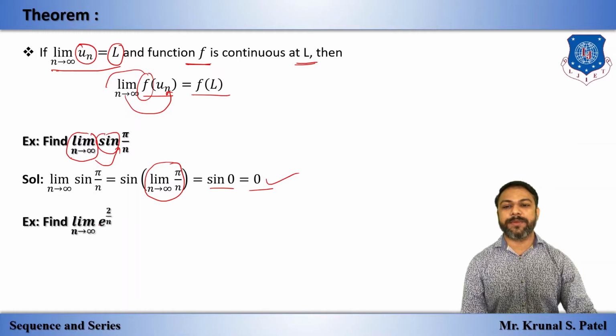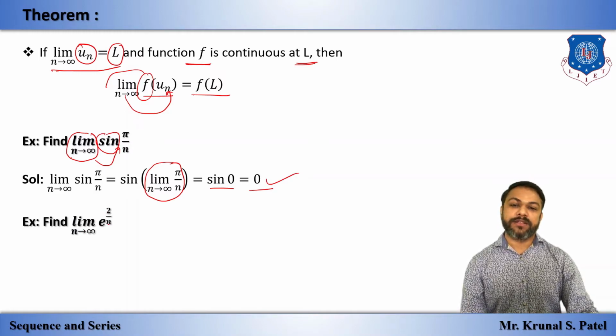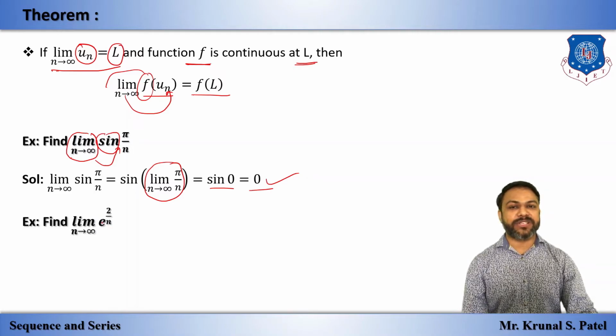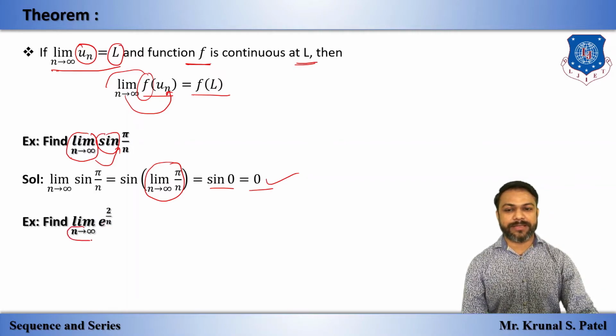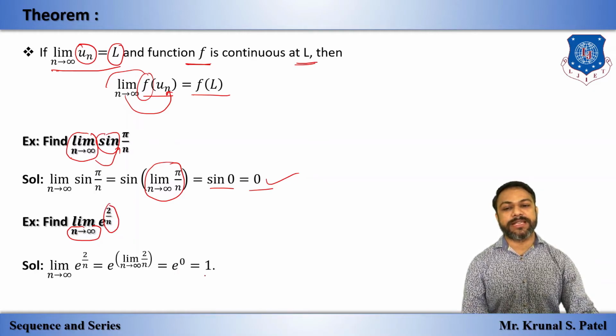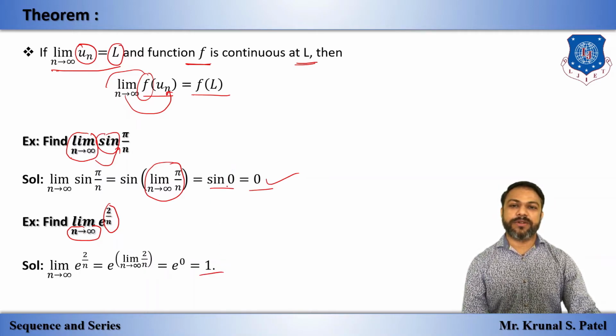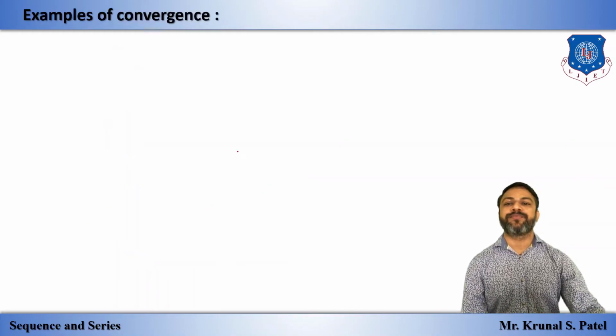One more example: limit as n tends to infinity of e raised to 2 by n. Same way, the exponential function is continuous, so we apply this limit to the power only. So 2 by infinity is 0, and e raised to 0 is 1. Okay, so this is also one small theorem, and these are the small examples.